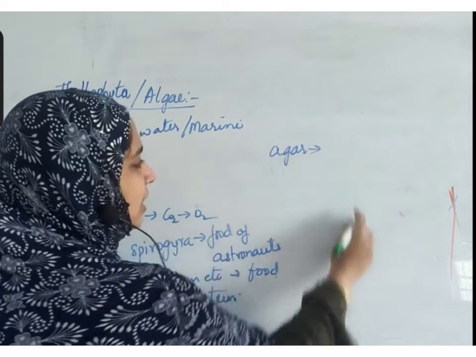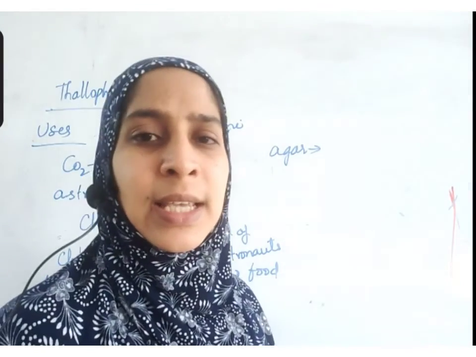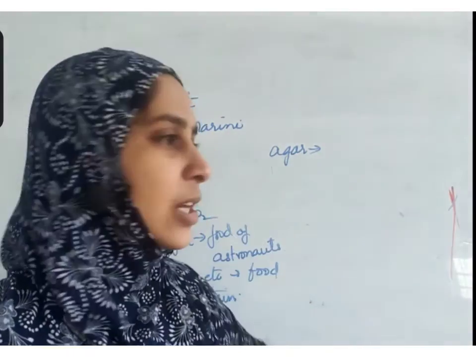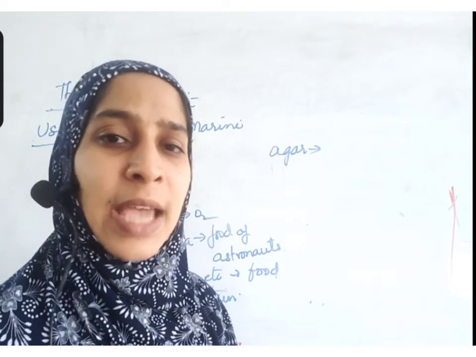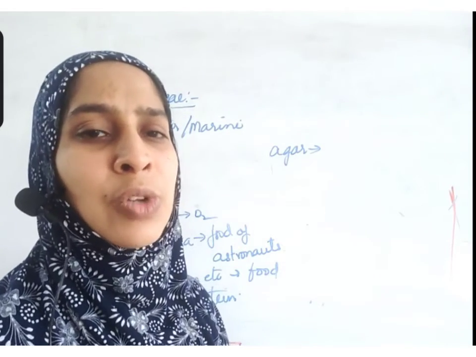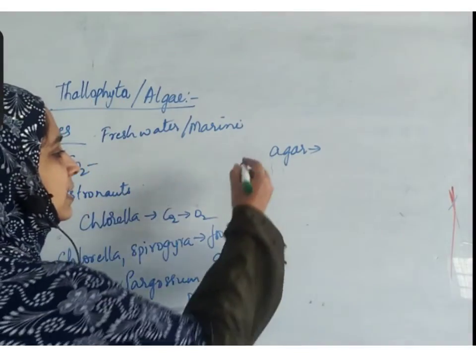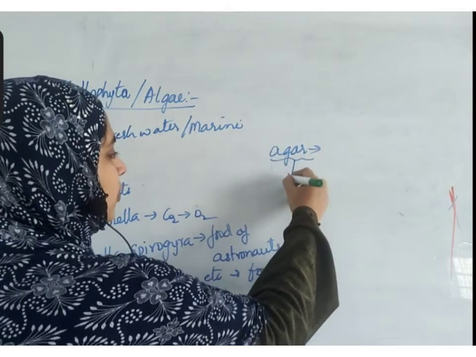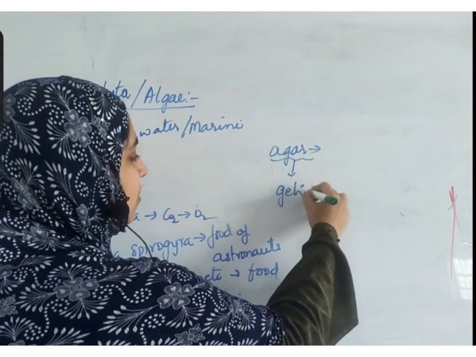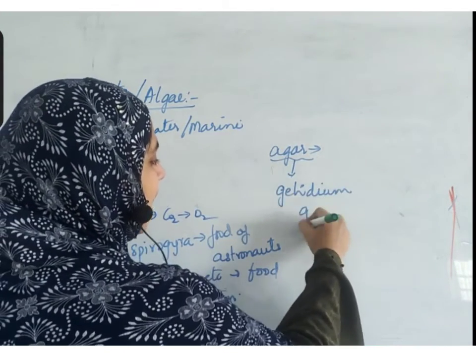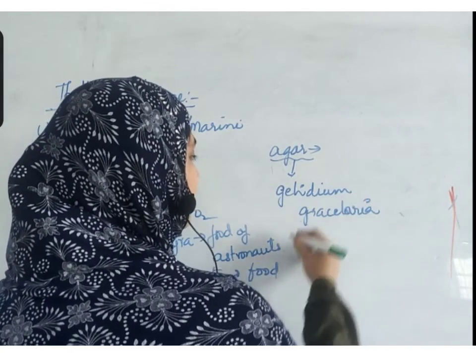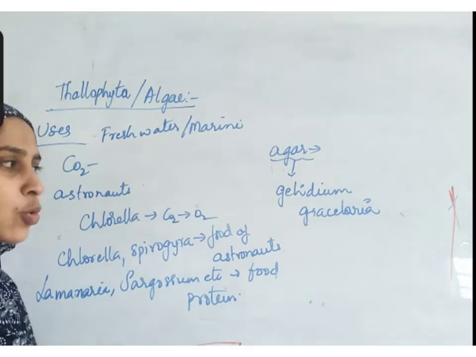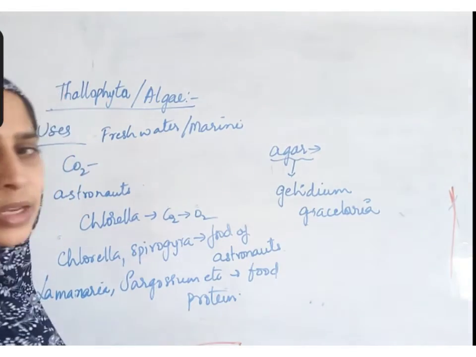Agar is a jelly-like substance that is used in ice creams and jellies. In scientific research also, it is very useful to do several experiments. This agar is produced from Gelidium and Gracilaria, the algae that have abundant amounts of agar in them.